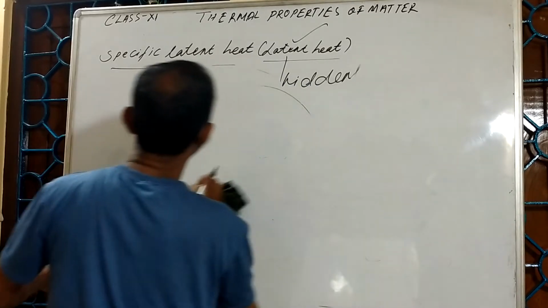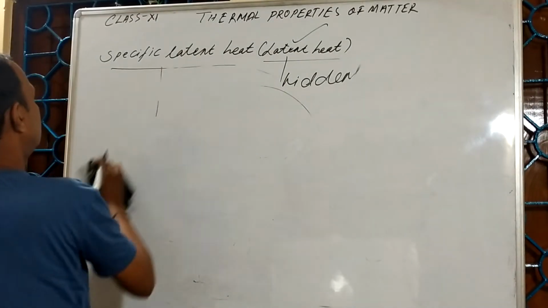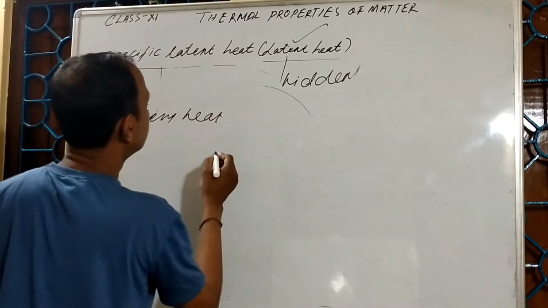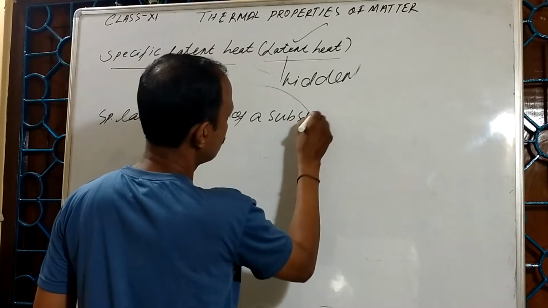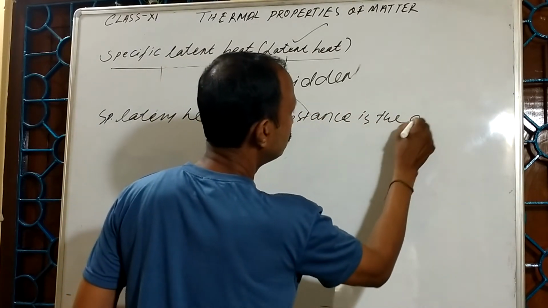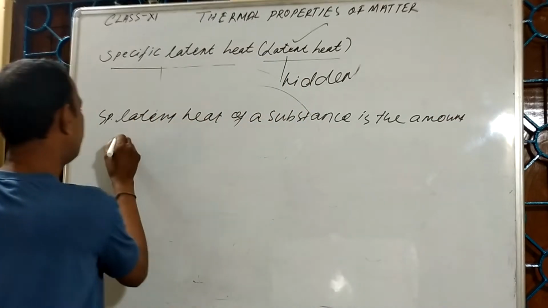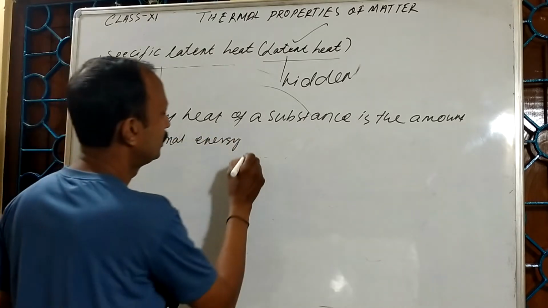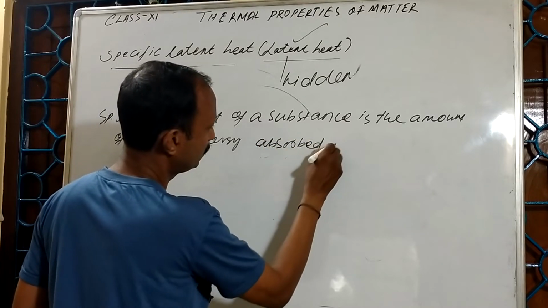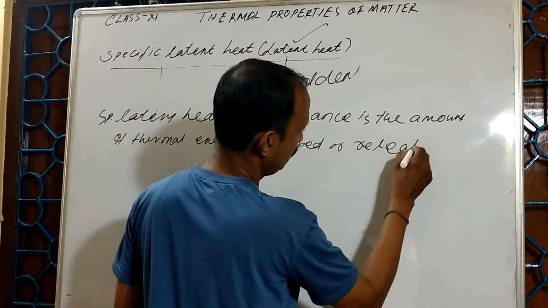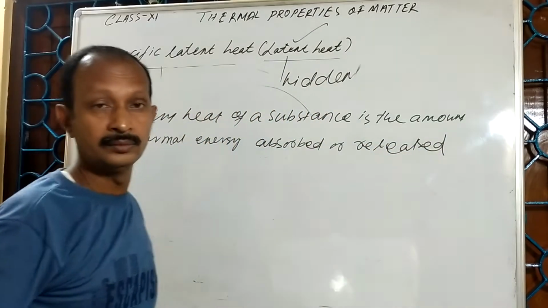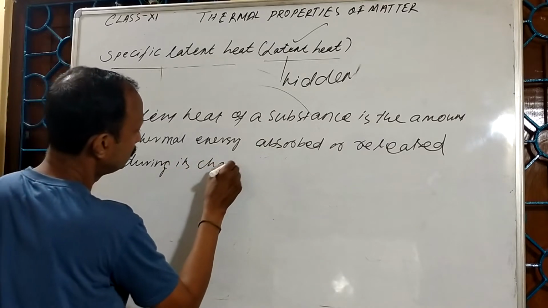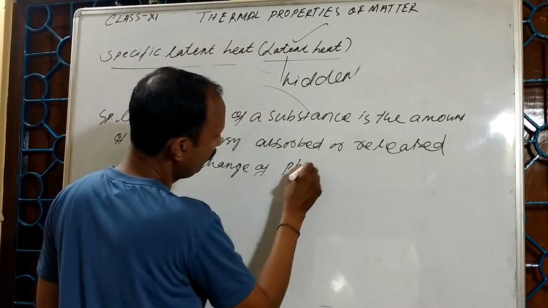It is the specific latent heat of a substance is the amount of thermal energy, means heat energy, absorbed or released during its change of phase.